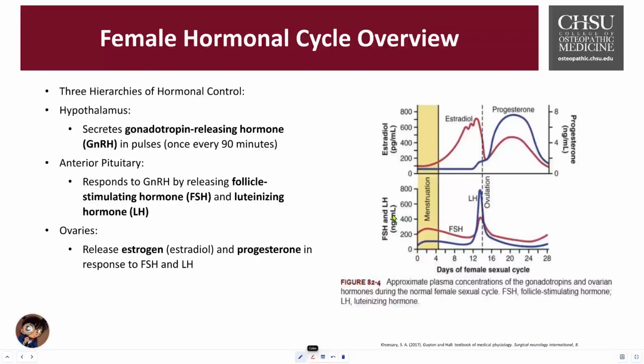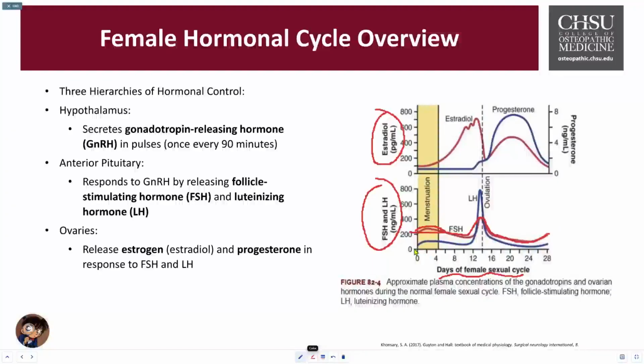Over here on the right side, you can see a graph showing the FSH and LH expressed in nanograms per ml. On top, we have estradiol in picograms per ml. And you can see, in just a 28-day cycle, the fluctuations of these hormones. We'll go into a deeper dive of this in a few slides, but first of all, FSH rises in the first couple of days. It then dips down, and then right before ovulation, it peaks up, the red line. It goes back down again, resets, and then cycles upwards.